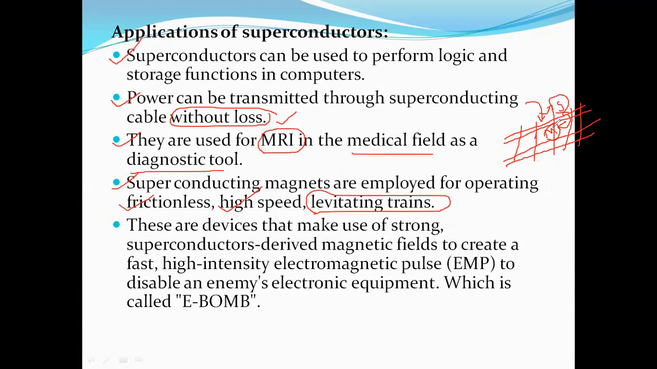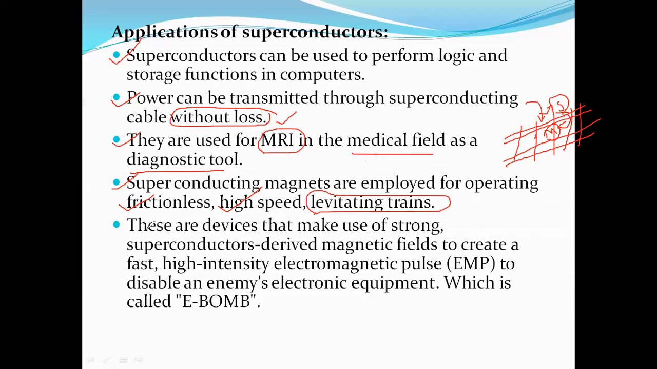Because of the repulsive forces, the friction value decreases. So the superconducting material contains less friction. When the friction value decreases, velocity increases. So we are operating frictionless, high-speed levitation trains. Now they are used with superconducting magnetic field materials, the advanced materials of bullet trains.